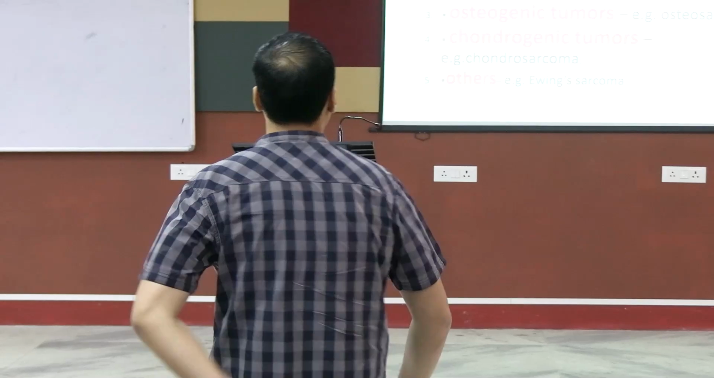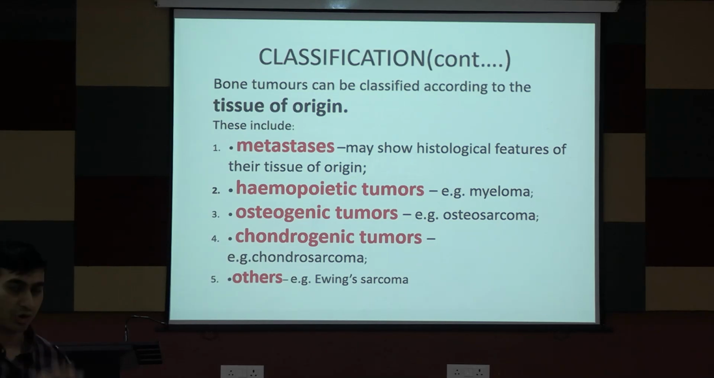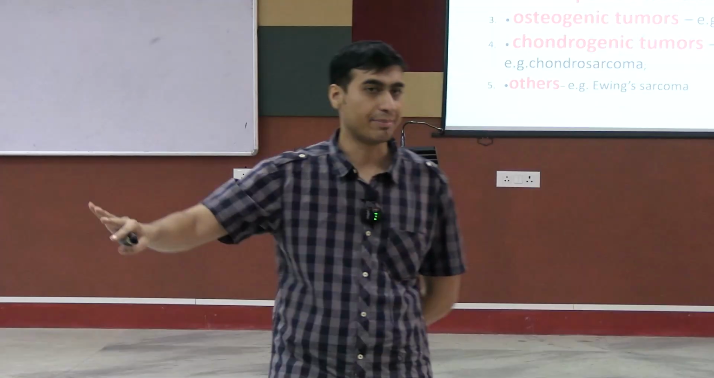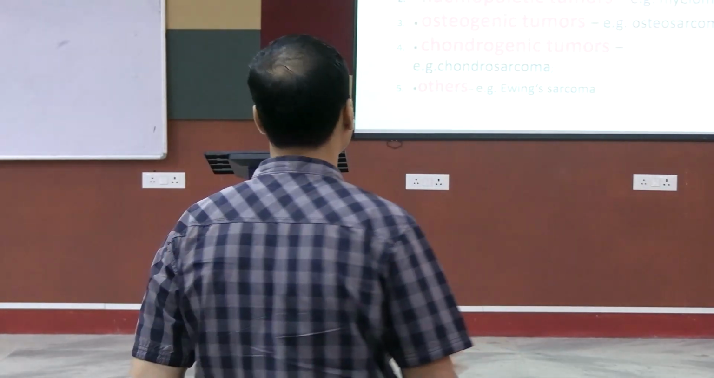Bone tumors can be classified according to the tissue of origin, the same as what I was telling. It can be METs, meaning secondary bone tumors. They have come from a different area and do not originate from the bone. That is separate: metastases. It can be from carcinoma prostate, carcinoma thyroid, breast, RCC, renal cell carcinoma, anything like that.